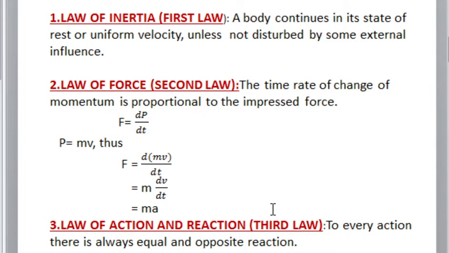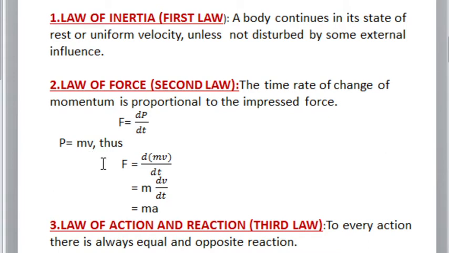The second law is known as the law of force. The time rate of change of momentum is proportional to the impressed force. For simple explanation, you can write it as: the rate of change of momentum is equal or proportional to the applied force on a particular object. F is equal to dp by dt. We already know that p is equal to mv. p is the momentum; momentum p can be represented by the product of mass and velocity. So p is equal to mv.